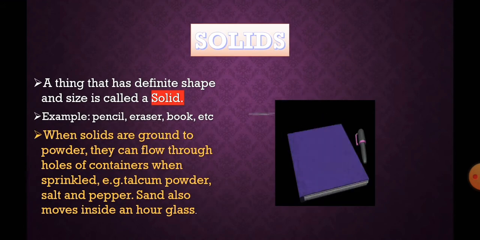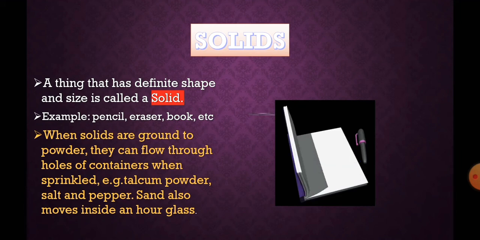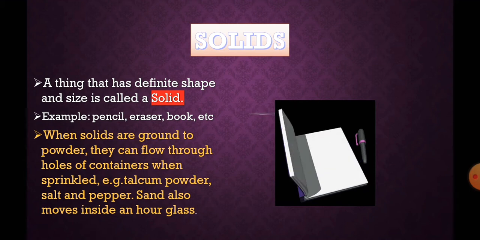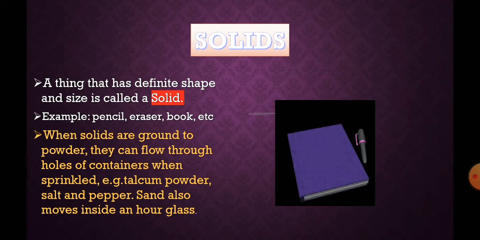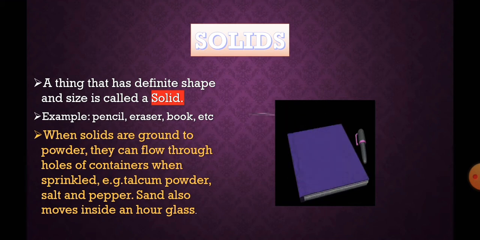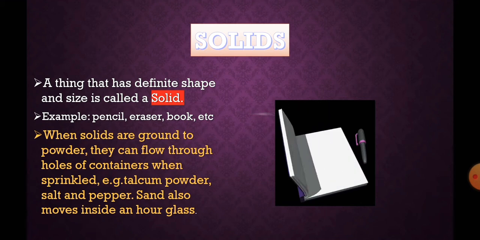Solid. A thing that has definite shape and size is called a solid. Example, pencil, eraser, book, etc. Here you can see the example of solid. One book is kept and one pen, and it occupies a shape.